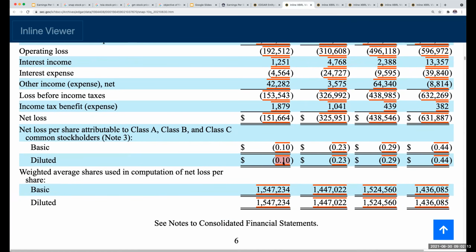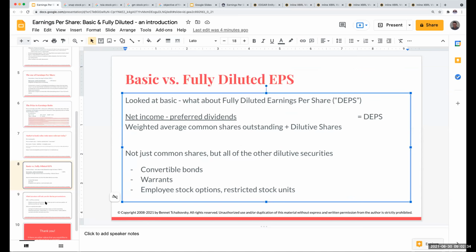So when we're dealing with a net loss situation, everything is considered to be anti-dilutive. Therefore, when you have a net loss, your basic and your fully diluted earnings per share will be exactly the same. So that's a basic part.